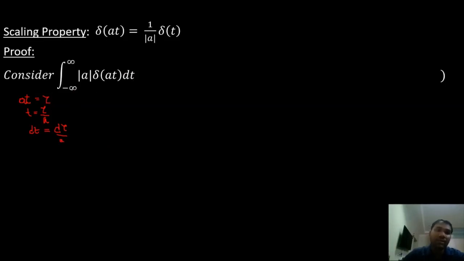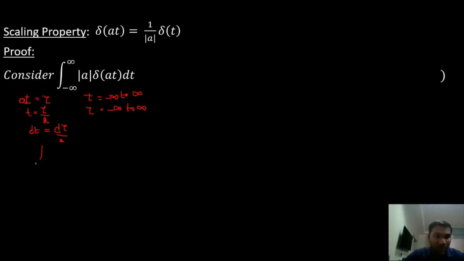So I have to change the limits as well. The limits of t are minus infinity to plus infinity. How will tau vary? When t is equal to minus infinity, tau is also minus infinity. When t is equal to infinity, tau is equal to infinity. Now I substitute all these values in the above integral.